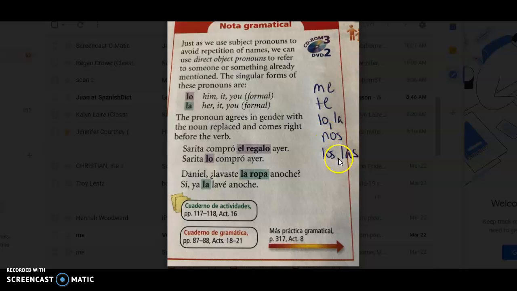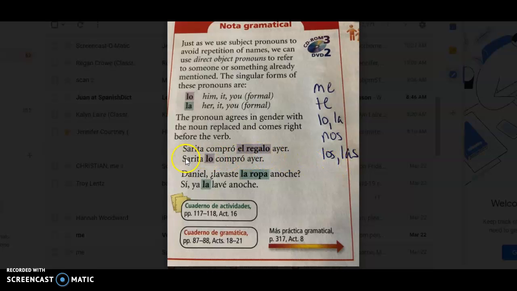I wrote them out to the side here. Hopefully you remember them. But me means me. Te means you, informal. Lo, la means him, her. And then they can mean it and you, informal. Nos means us. And los and las means them or you, plural.